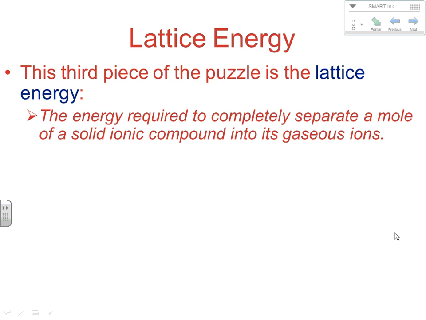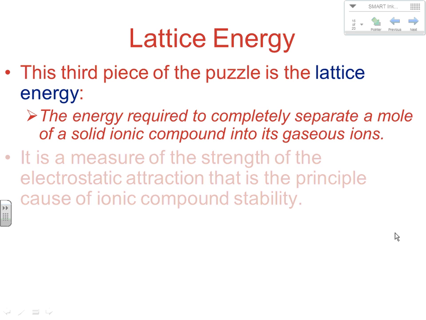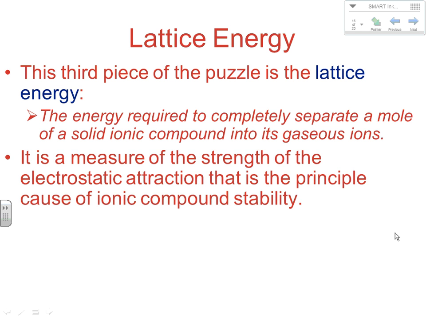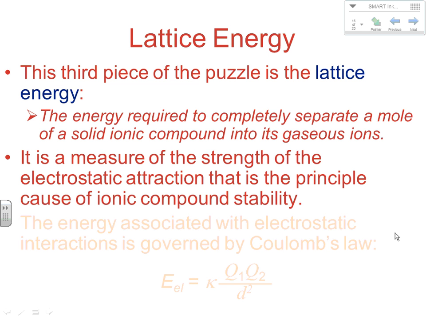Now, this is actually the exact opposite of what we're looking at. So from our point of view, it would also be the energy that gets released when it gets formed. So it's really a measure of the strength of the electrostatic attractions that is the principal cause of ionic compound stability. So yes, ionization energy and electron affinity are a part of the equation, but they're really only a small part of the equation. The biggest piece of the puzzle is the lattice energy component.